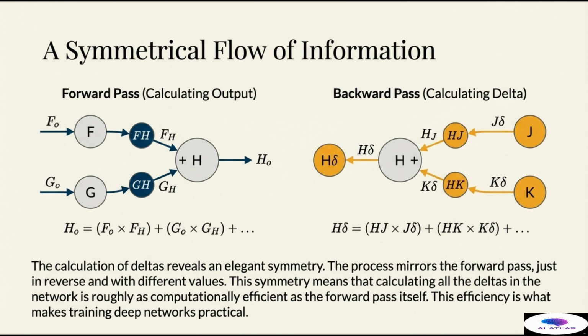This symmetry means that the calculation required to determine the error gradient, the backward pass, is roughly as computationally efficient as the calculation required to make the initial prediction, the forward pass. If the forward pass takes 1 unit of time, the backward pass takes approximately the same 1 unit of time. This elegance and symmetry are the keys to practicality. This efficiency is what allows modern training software to parallelize the process across thousands of computing cores, making the training of vast, multi-billion parameter deep networks a feasible reality.